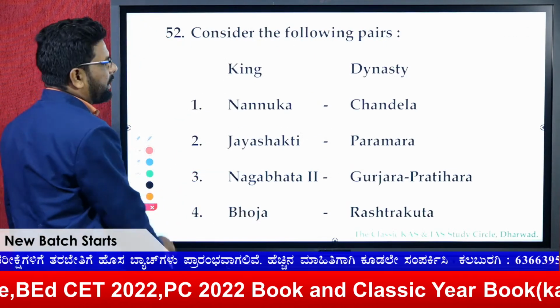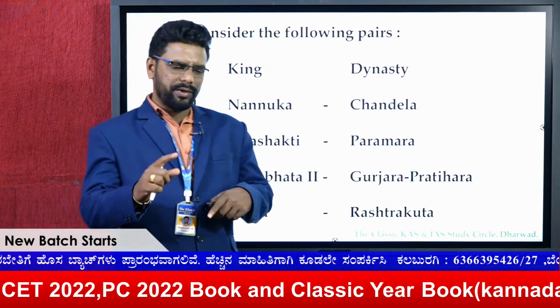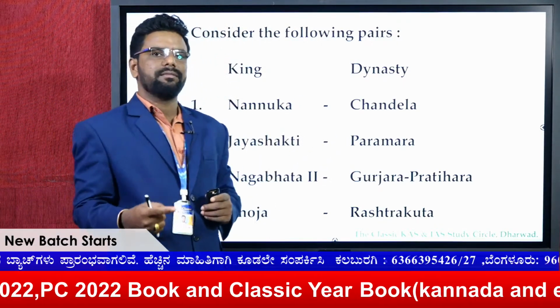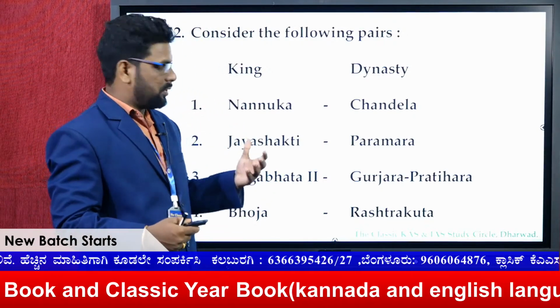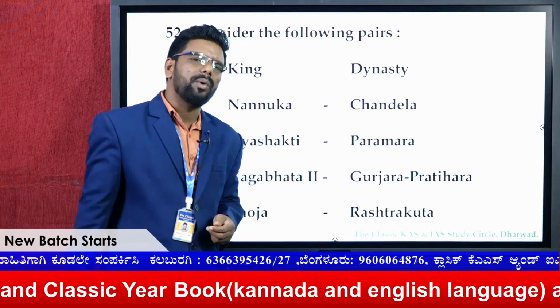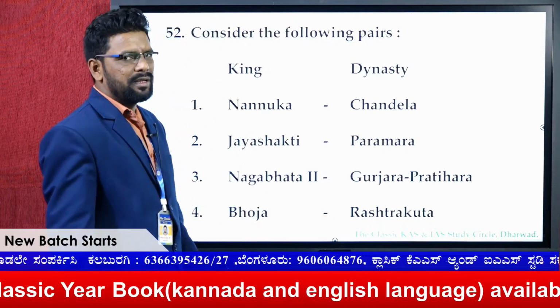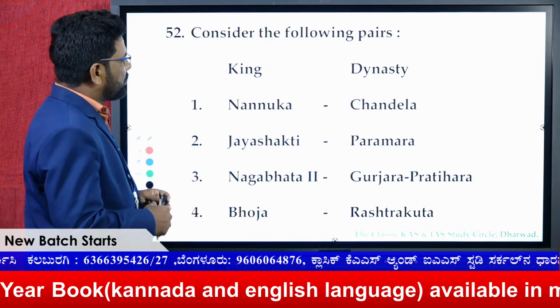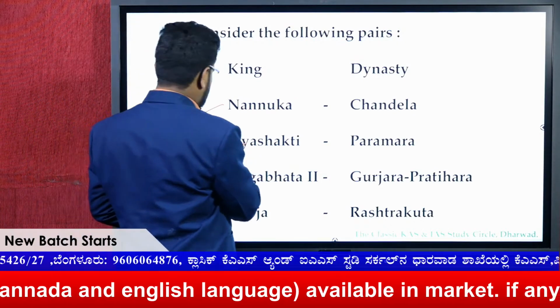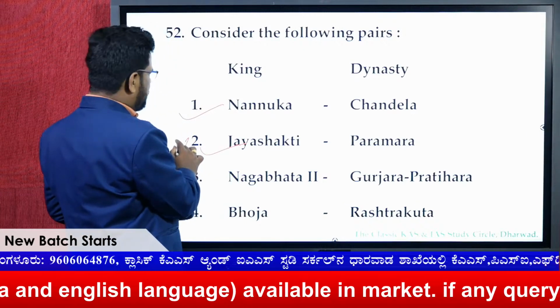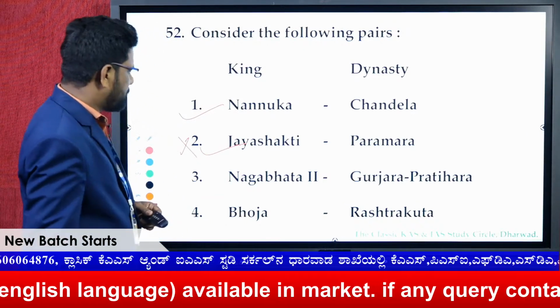This is again from last year, UPSC focusing on political history. Earlier the UPSC did not focus much on political history, but now it is asking. Look at now, Nannuka is a Chandela ruler, definitely. Jayashakti is also a Chandela ruler. But here he has given Paramara.